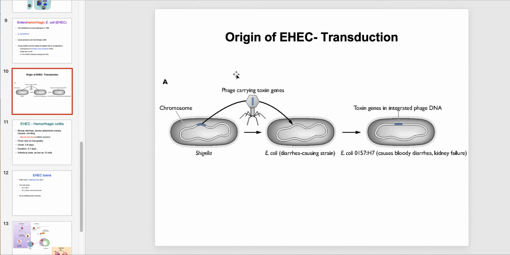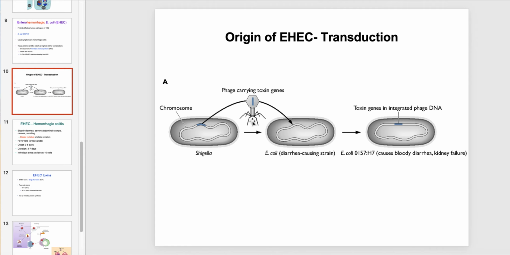The origin of EHEC is interesting. This is a microbe that acquires its toxin gene through transduction, just like cholera. And so in transduction, remember that it's a virus that transfers the gene between bacteria. So imagine this virus has infected a bacterium like Shigella that carries Shigella toxin. The virus will infect, chop up the host genome, and then assemble new babies, and each of those new babies gets DNA stuffed into its little capsid, and then the virus goes out into the world to infect something else.